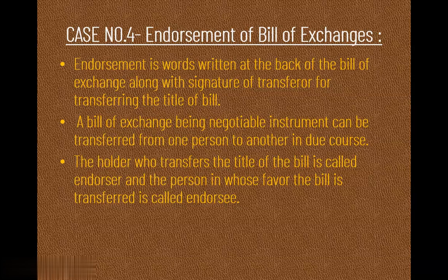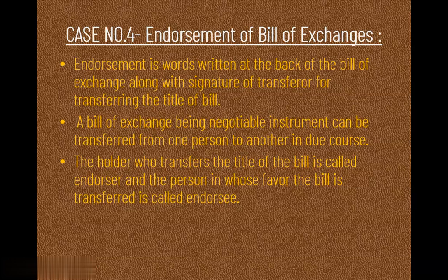Now let us see here. Endorsement is words written at the back of the bill of exchange along with the signature of the transferor for transferring the title of the bill. Transferor, here we are talking about the drawer, because the drawer has the ownership of the bill and therefore he is transferring this bill. He is just putting his signature behind the bill. Second, a bill of exchange being a negotiable instrument can be transferred from one person to another in due course. Here, in due course means what? Within the time period of the bill of exchange, right?